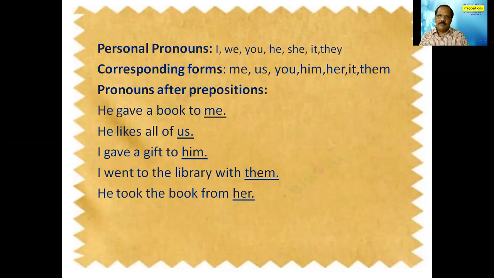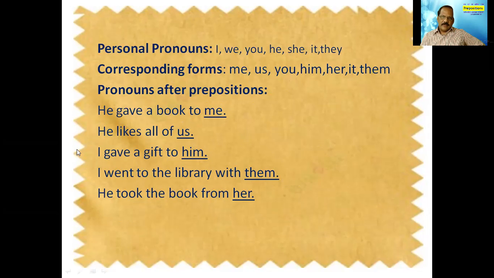Look at the first example: He gave a book to me. Here to is the preposition, and after this preposition we are using a pronoun. What pronoun? The corresponding pronoun. He likes all of us. That means of is the preposition here and us is the corresponding form. Then, I gave a gift to him. He is the personal pronoun, but I'm using the corresponding form of it. So here the combination is a preposition, then a pronoun.